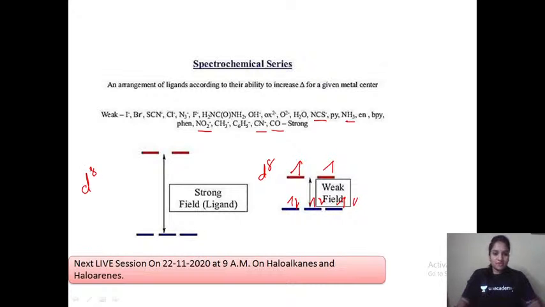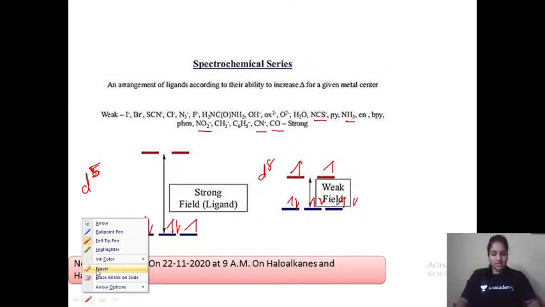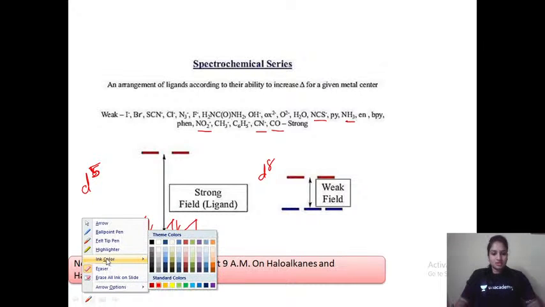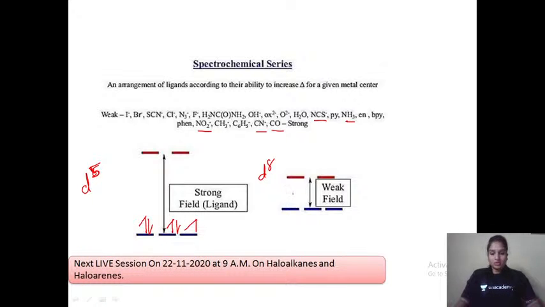Now if I take any D5 system, or any D4 system also fine. With strong ligands it would be 1, 2, 3, 4, 5. But if I have any weak ligand, then how will the electron distribution take place? Then 1, 2, 3, 4, 5. This is the difference.